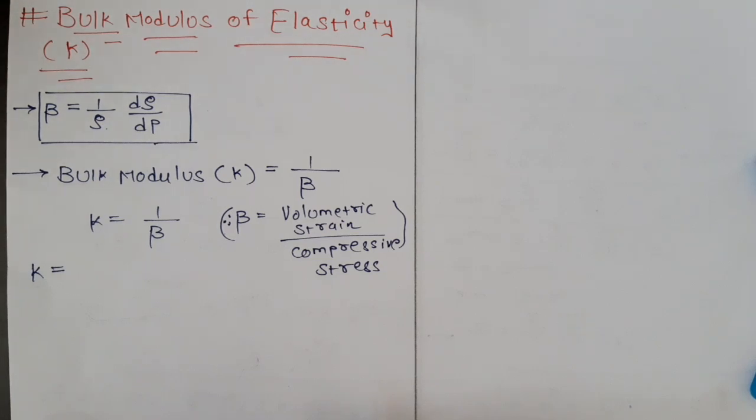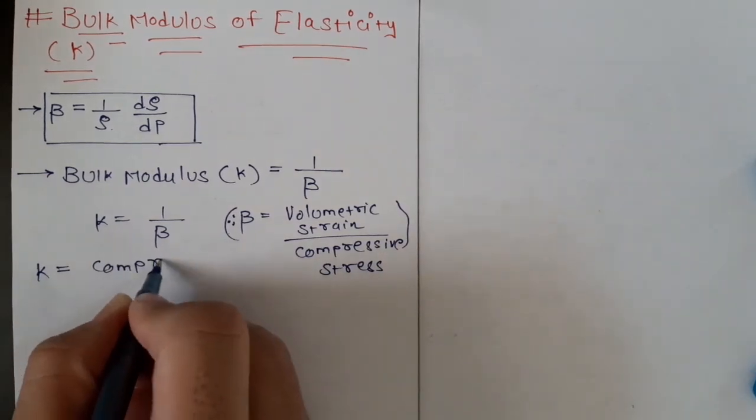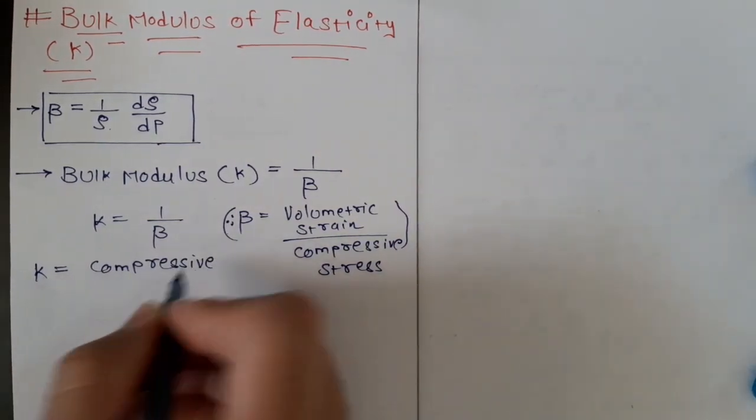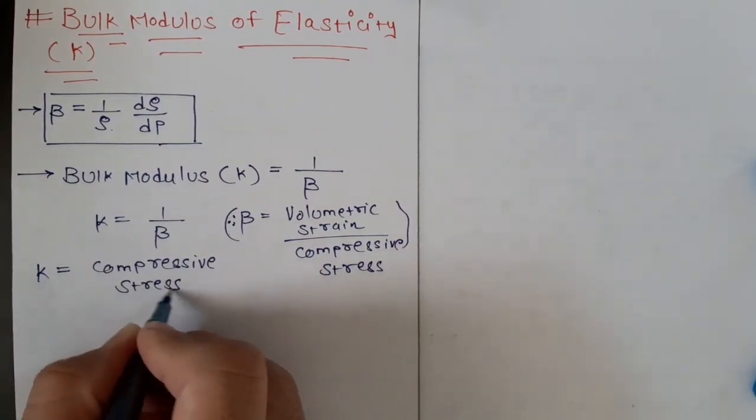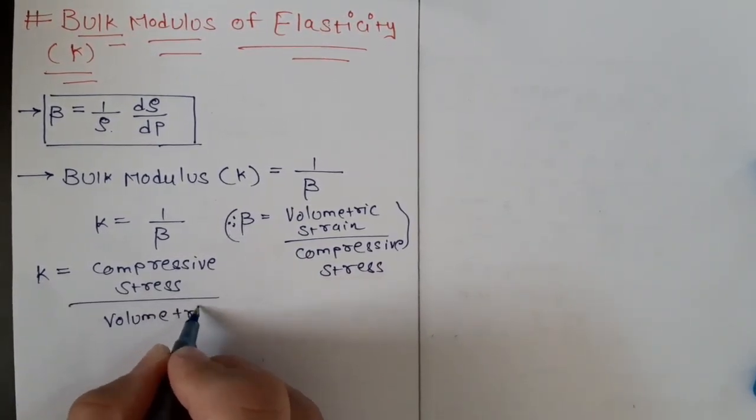Now what is bulk modulus? Bulk modulus is the reciprocal of beta, so it will be compressive stress upon volumetric strain.